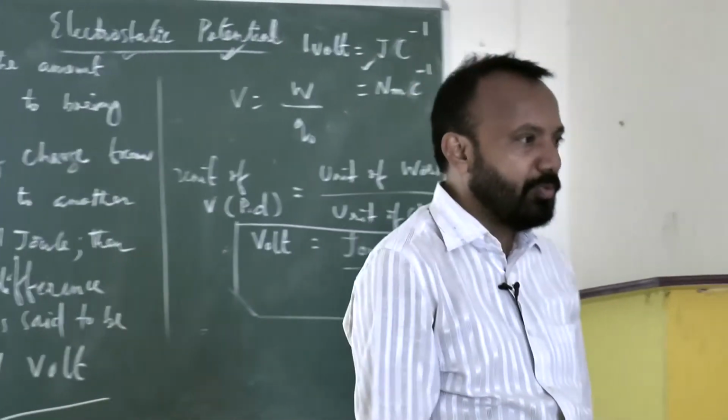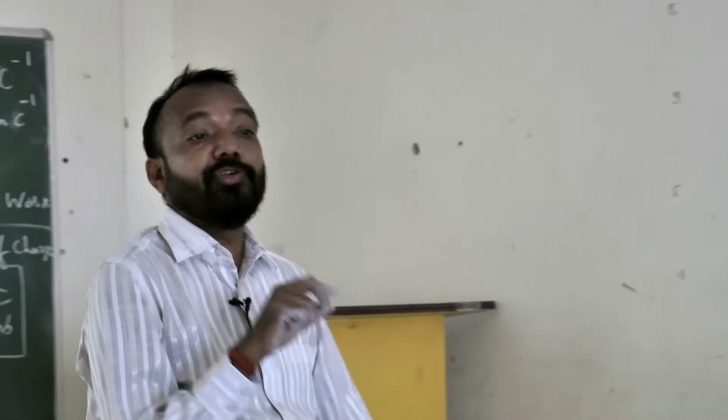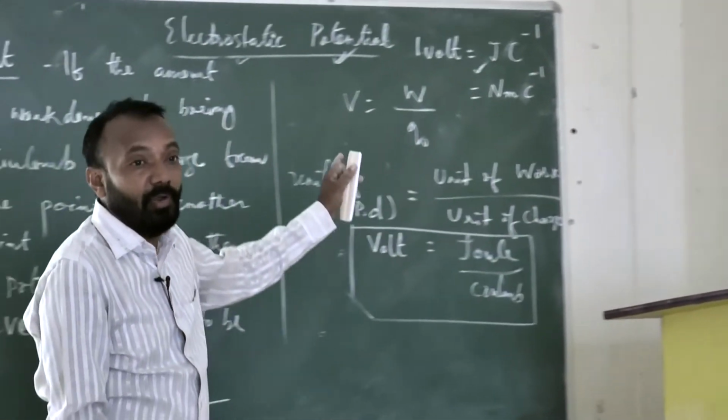1 joule is equal to Newton into meter, which is equal to force into distance. Unit of force is Newton, unit of distance is meter. So 1 Newton into 1 meter is also equal to 1 joule.